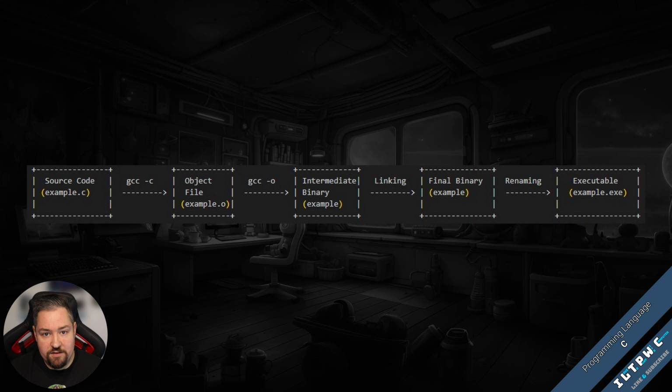C has a compiler-based workflow. Source code written in .c files is compiled to produce an executable. Tools like GCC are commonly used for this process.